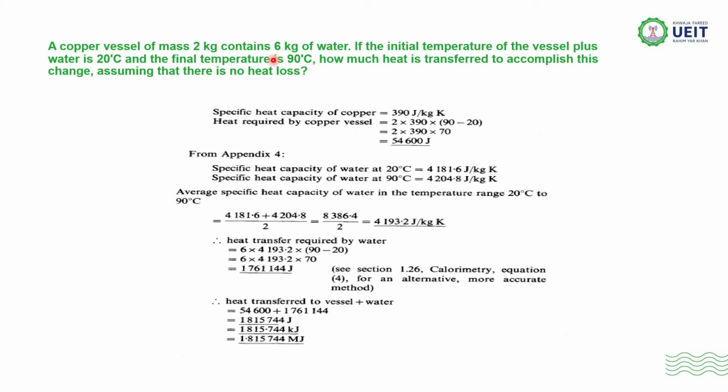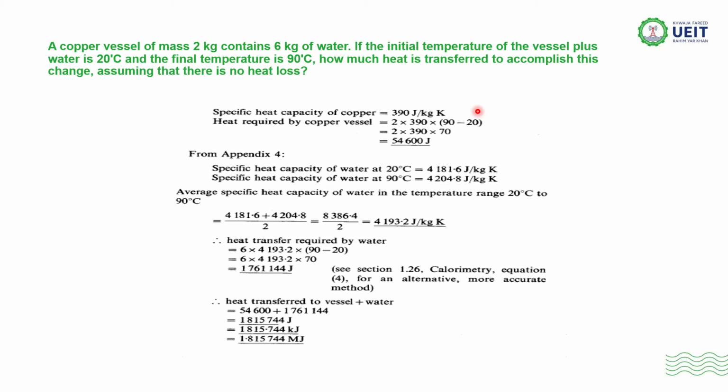So the total heat transfer would be equal to the heat transferred through the vessel and through the water that is contained in it. Now we'll calculate it one by one. The specific heat capacity of copper is given in the numerical, or if it is not given, a table would be given, from where you will choose the value of heat capacity. For copper, that capacity is 390 joule per kg Kelvin. This is the value of heat capacity of copper.